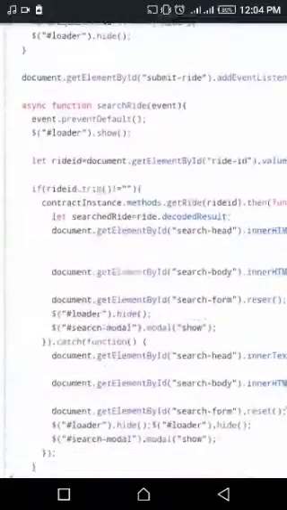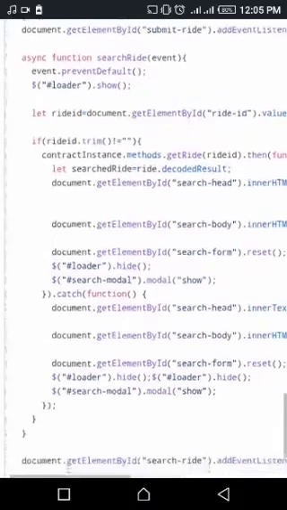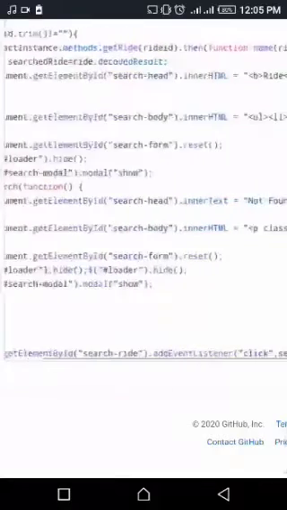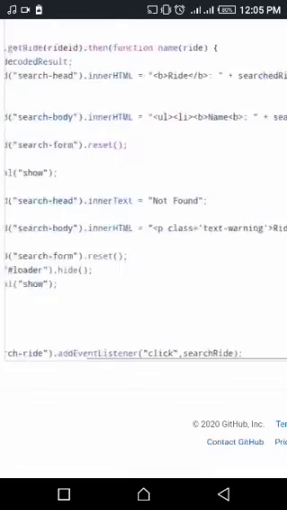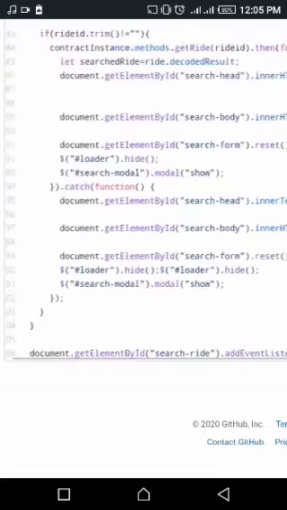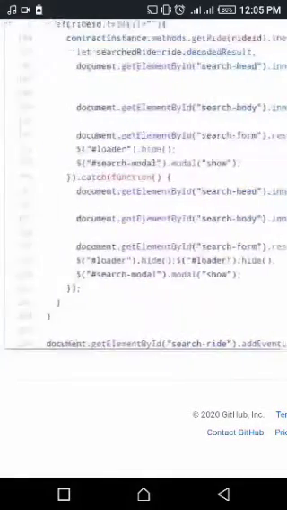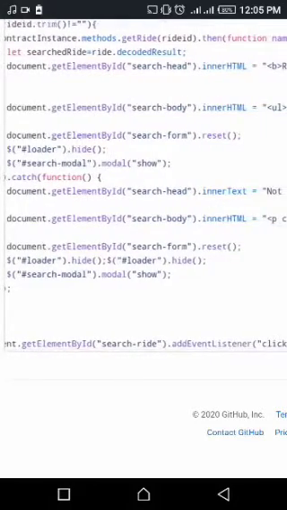The async function, we've talked about that. If you want to search for a ride using the ride ID, it will show. Then document, this is the one for the input, that is your inner, the search body, the search form, and the last but not the least is the document.getElementById, that's search ride.